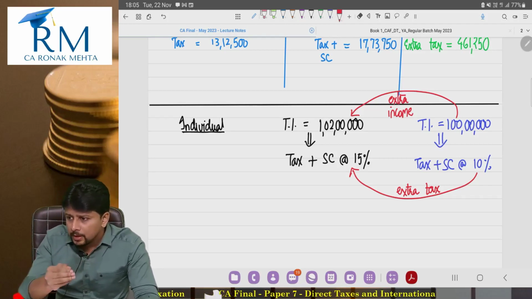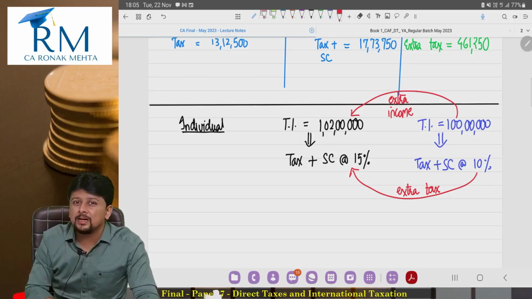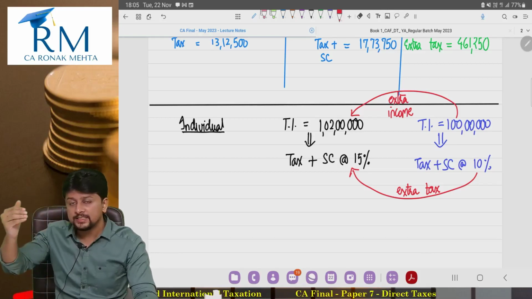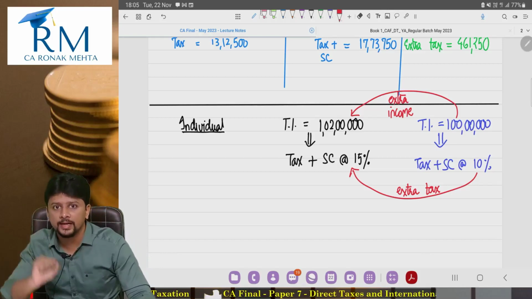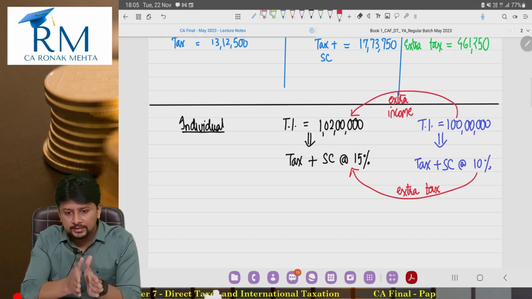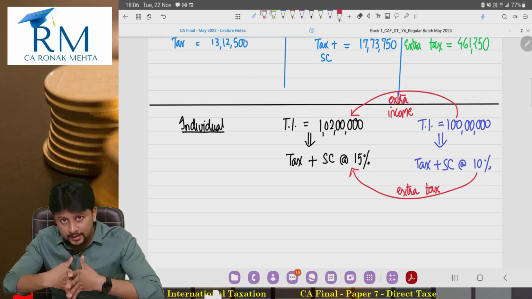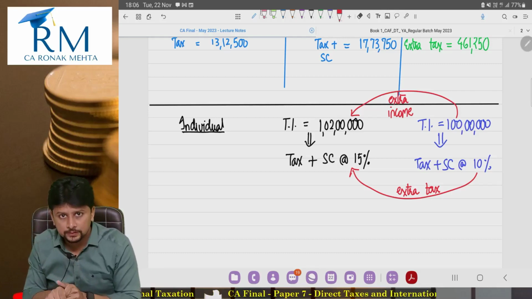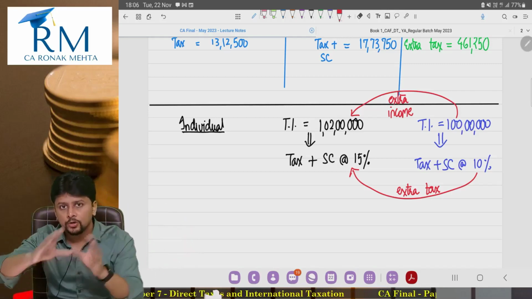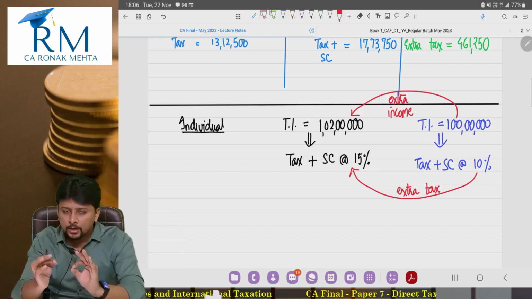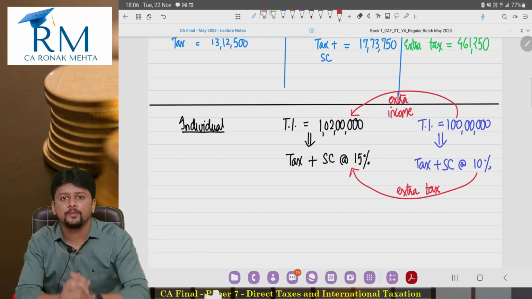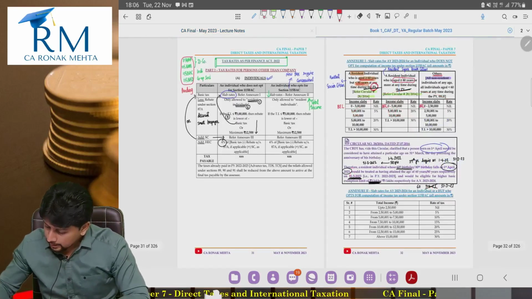So if the income marginally exceeds 10 crores, a little bit, 7% will become 12%. Tax will increase to a great extent. Find the marginal relief. There you will be entitled to marginal relief. So marginal relief can arise even when the surcharge percentage changes. If you want, you can broadly remember this: surcharge becoming applicable, or the surcharge percentage changing because of a slight marginal increase in income, means marginal relief will be available.